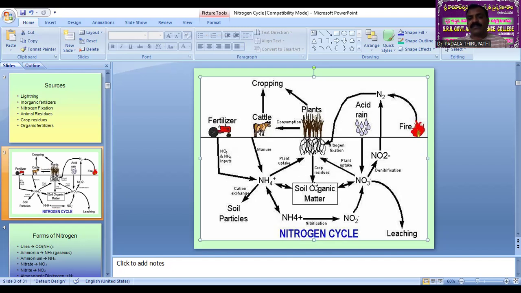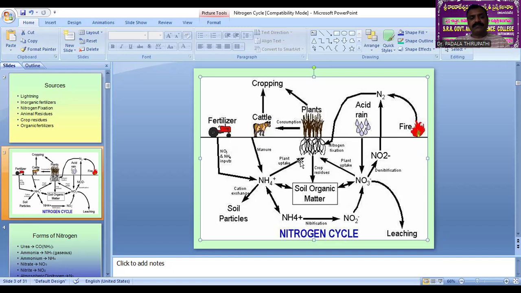Soil organic matter is used by all types of plants, crop plants, cultivated plants, and trees.